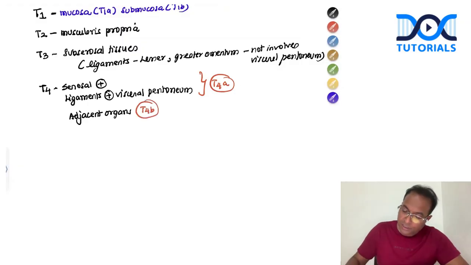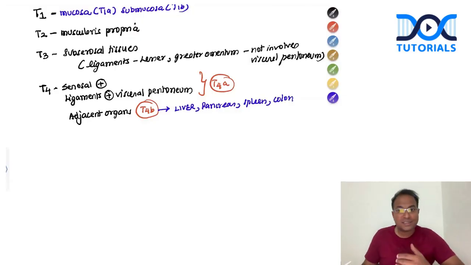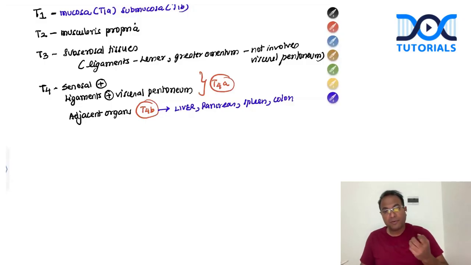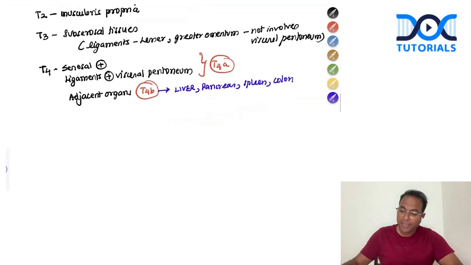In adjacent organs, you can write liver, pancreas, spleen, colon, all of this comes under adjacent organs. So adjacent organs include the cancer stomach can infiltrate into liver, pancreas, spleen, or colon. These adjacent organ involvements are T4B.